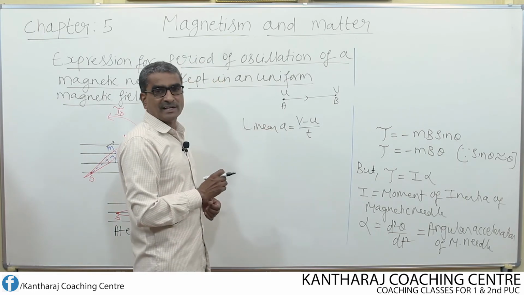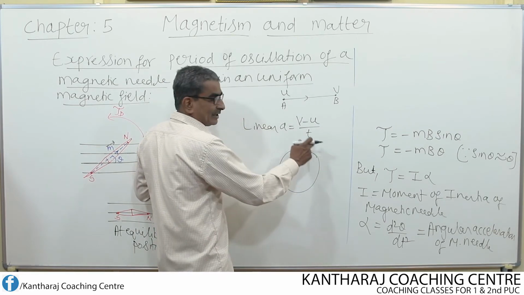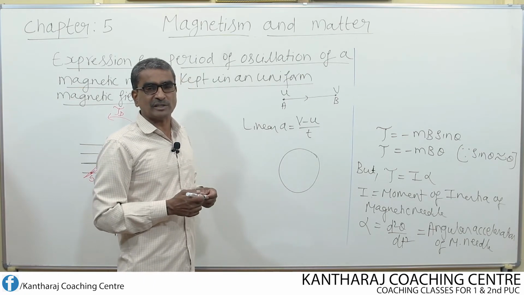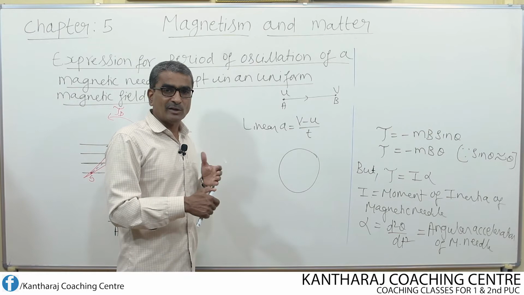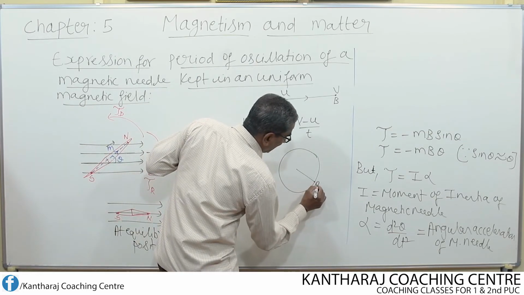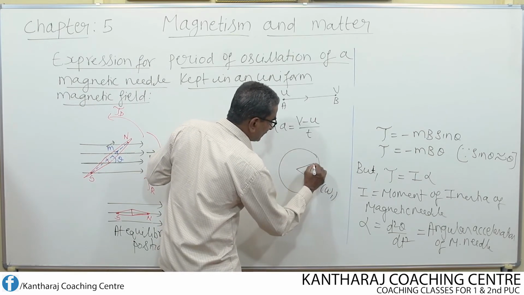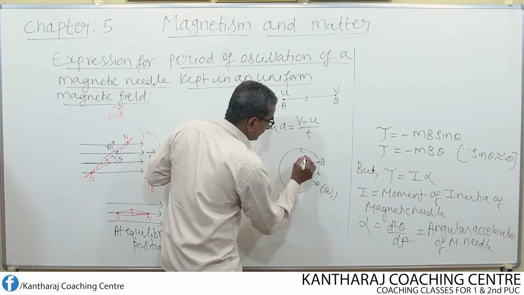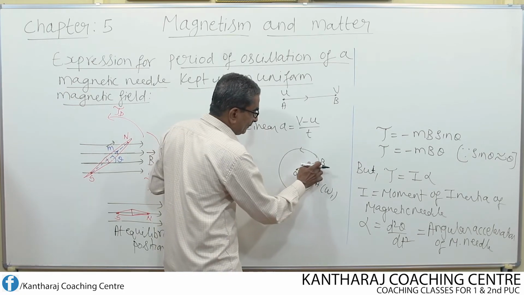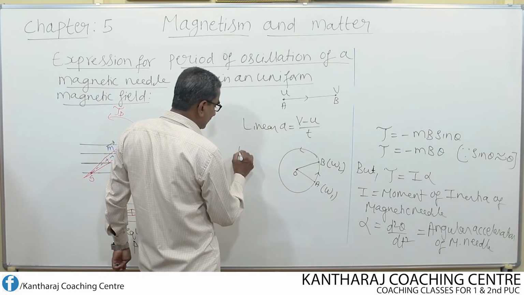Similarly, what is angular acceleration? Suppose a body is undergoing either circular motion or rotational motion. Whenever a body undergoes circular motion or rotational motion, only then can we speak about angular velocity and angular acceleration. When the body is at the point A, if it has an angular velocity omega 1, and then the body goes to another point, say point B, so overall the body or the particle is undergoing circular motion. When it moves from A to B, at the point B, if omega 2 is the angular velocity, then what is the change in angular velocity?